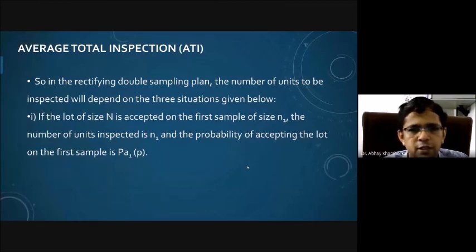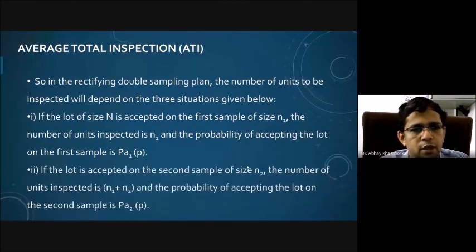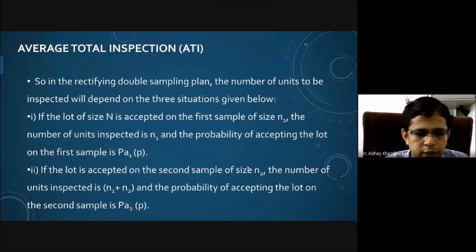We have already seen this probability. If the lot is accepted on the basis of the second sample of size n2, the number of units inspected is n1 plus n2, and the probability of accepting the lot on the basis of the second sample is PA2. So in both situations we are going to accept the lot. The number of inspections in the first case is n1, whereas in the second case it is n1 plus n2, the size of the first sample and the size of the second sample.